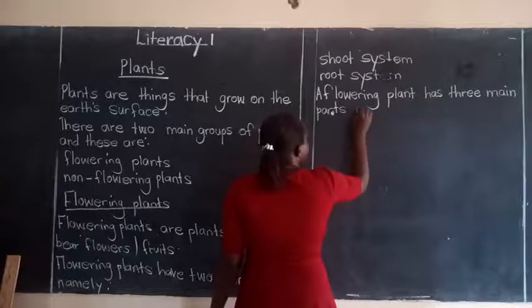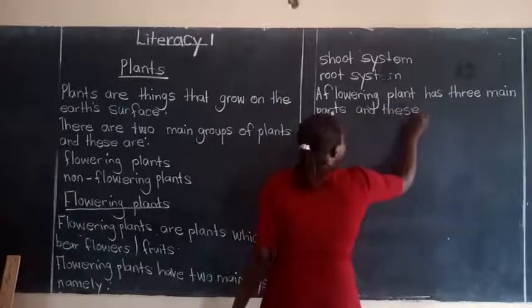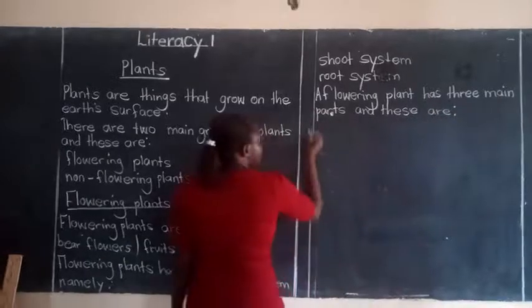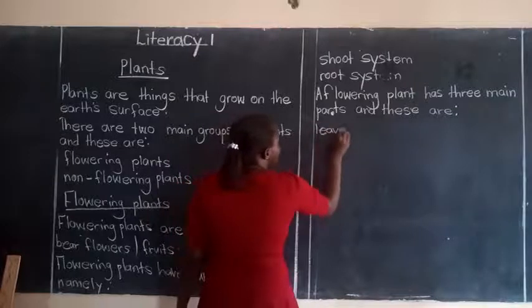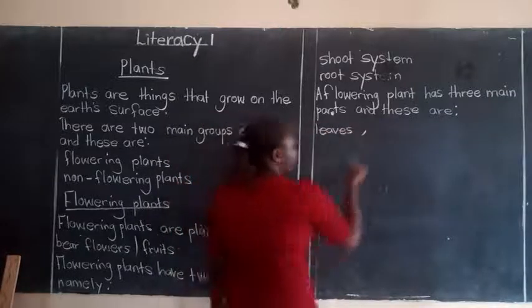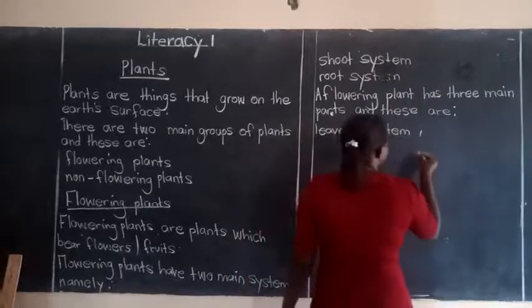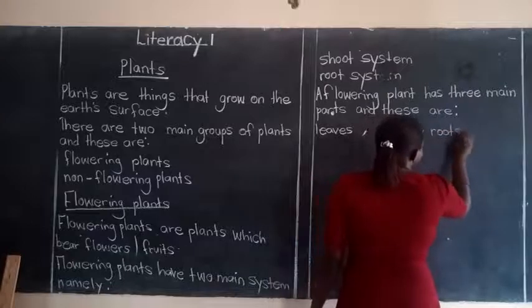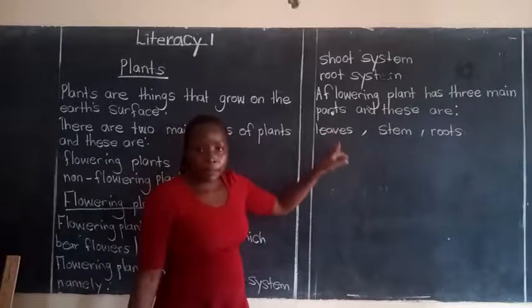We have the leaves, we have the stem, and we have the roots. So these are the three main parts of a flowering plant.